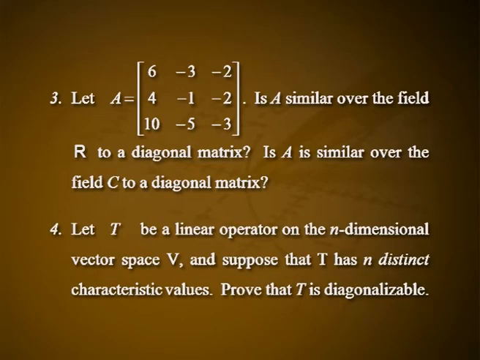4. Let T be a linear operator on the n-dimensional vector space V, and suppose that T has n distinct characteristic values. Prove that T is diagonalizable.